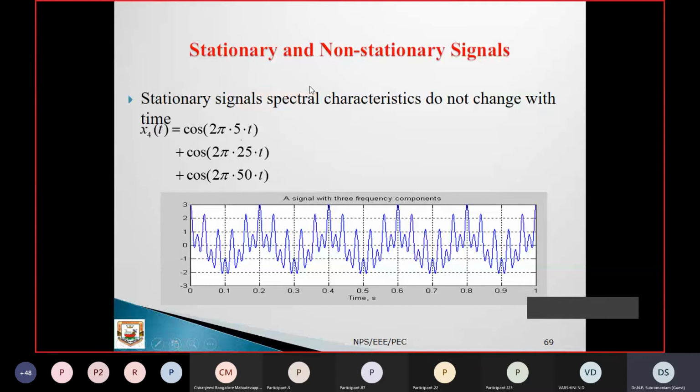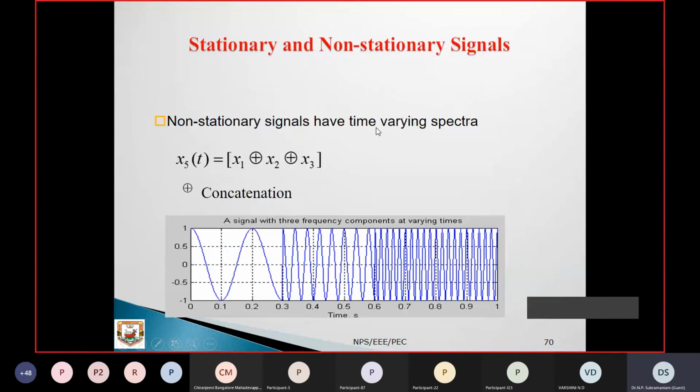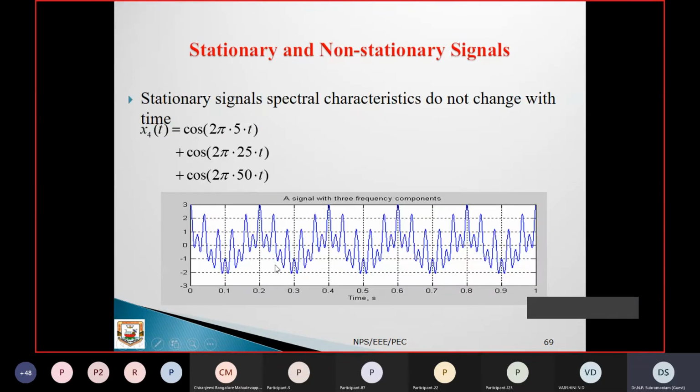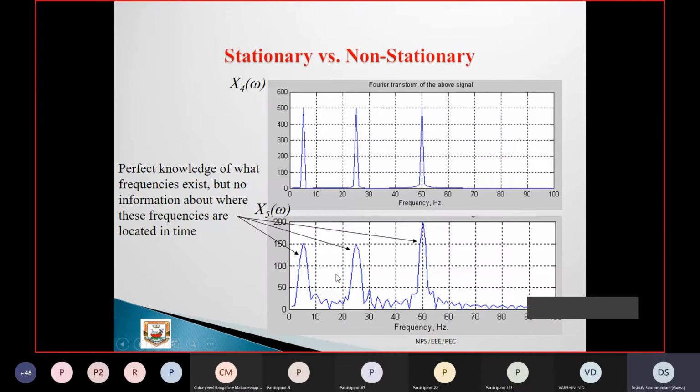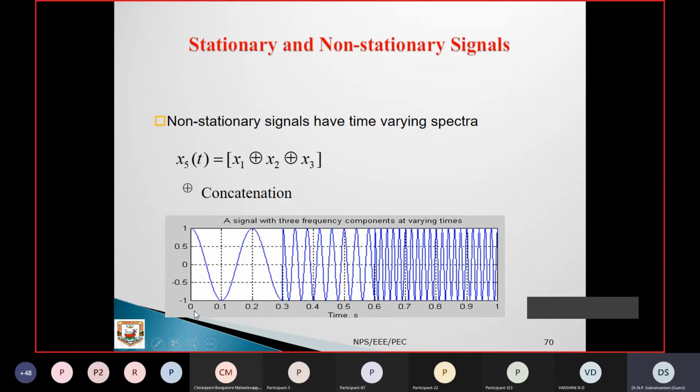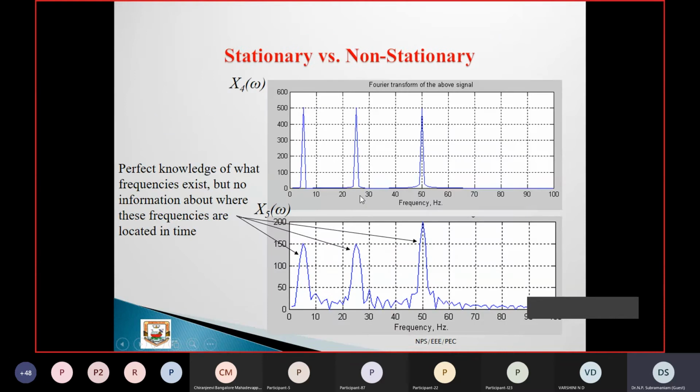Right, so this is a stationary signal. Now see here, if you mix this up, you have the added values like this. Now if you combine them like this, you can get a waveform like this. For this, your Fourier transform may not work. At what time it is happening is difficult to tell. You can locate what frequency is present, but not when it is happening, because here you can see at what time it is happening, and here also. That information is missing in the Fourier transform.